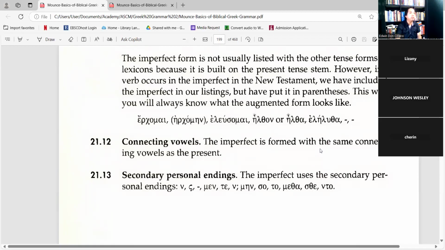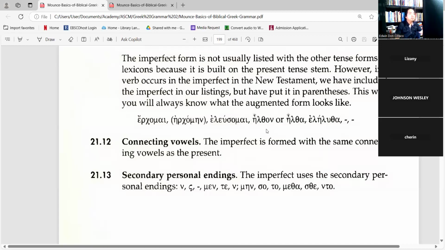We know that the word erkomai begins with the epsilon, so it's a vowel. And so, oh, what happened to my screen? Sorry about that.